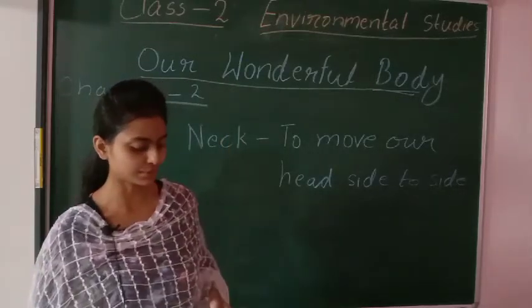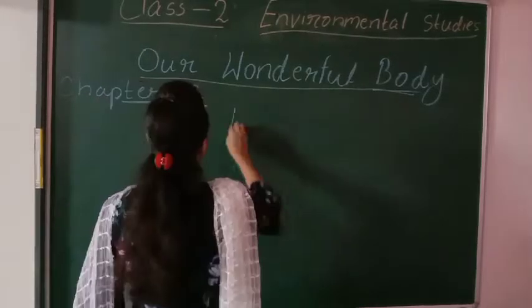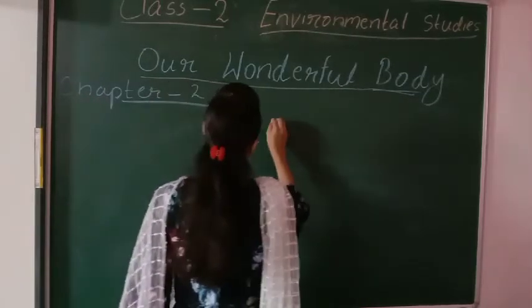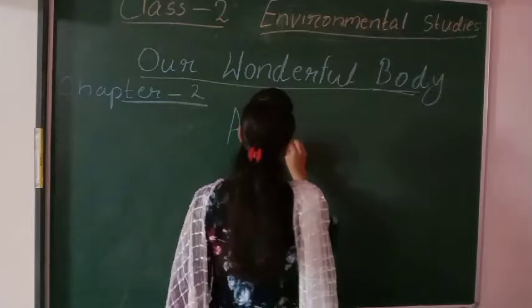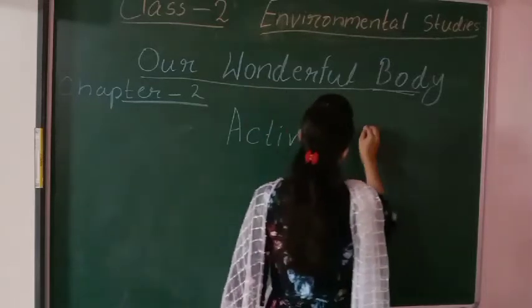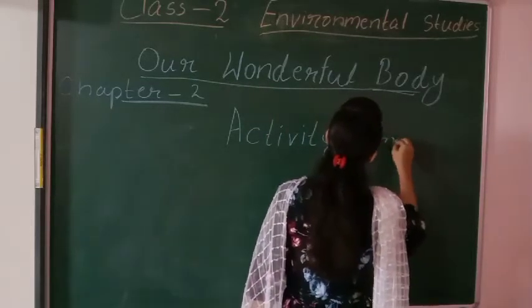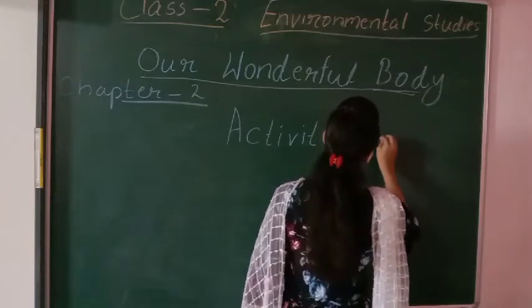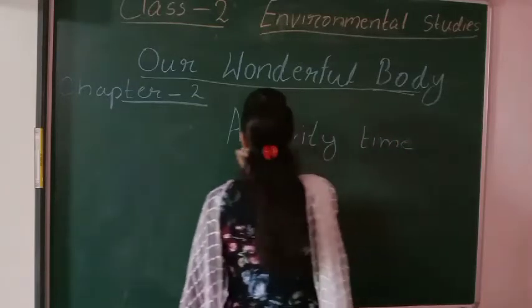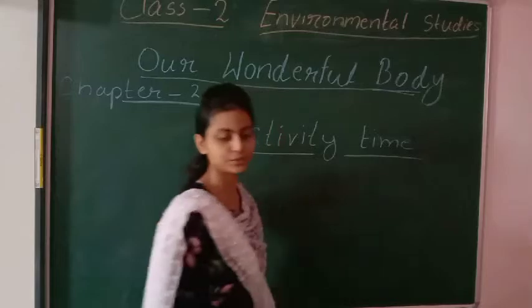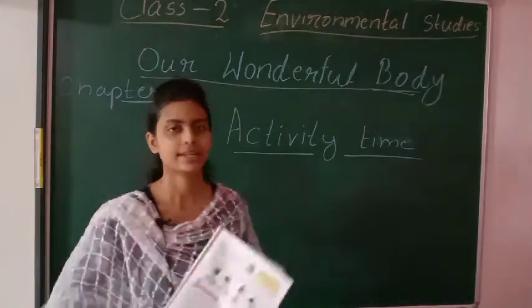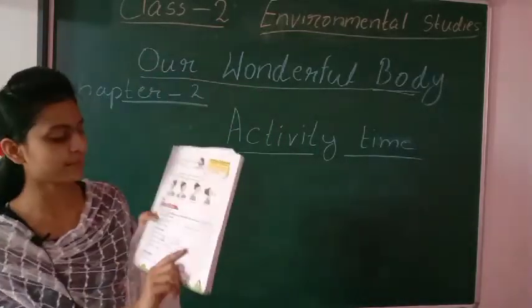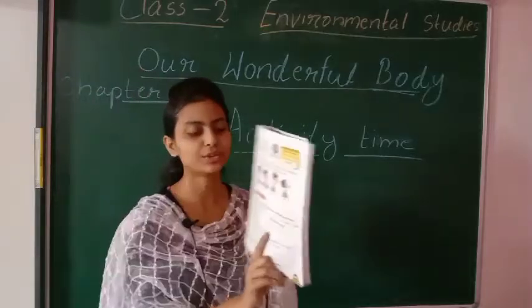We will go through an activity time. Okay class, now we will go through an activity. In your book there is an activity time, so see that one, and we will go through it. Now I will make you understand what you have to fill.